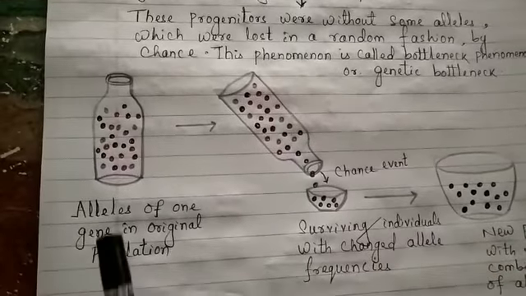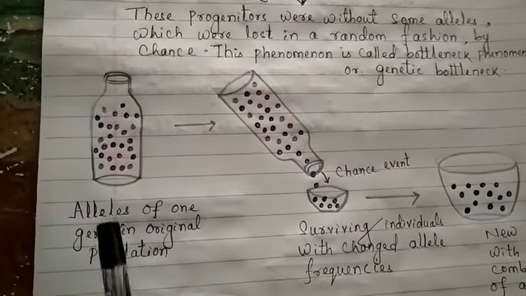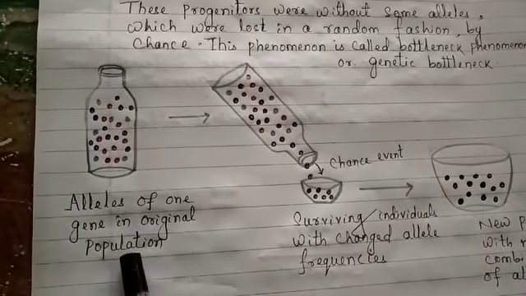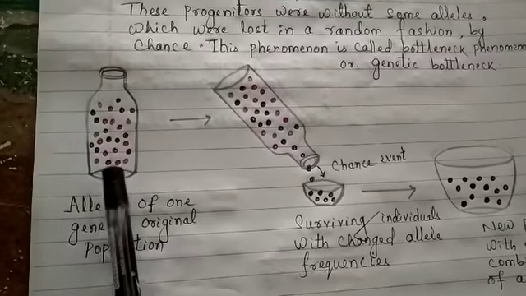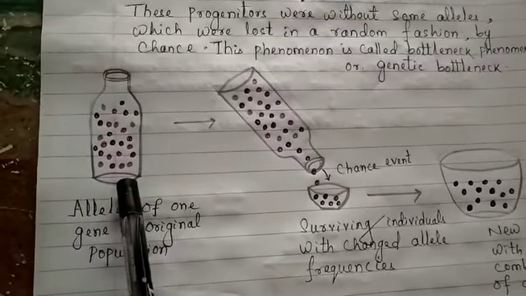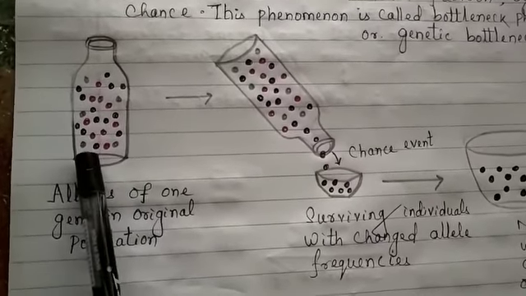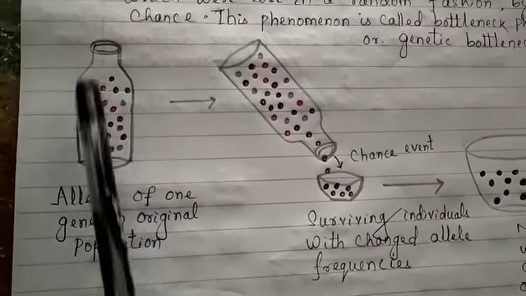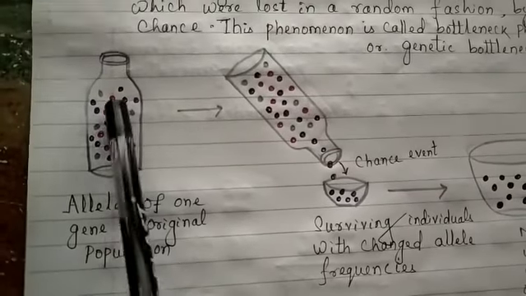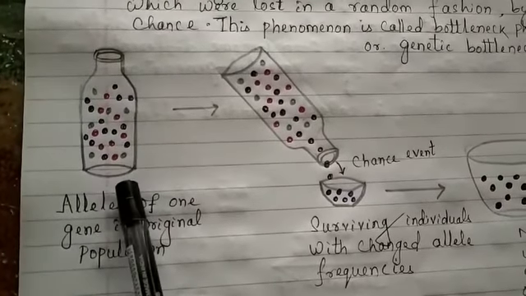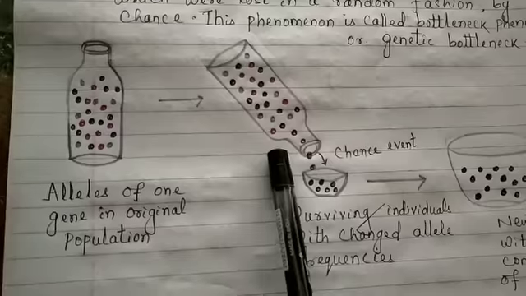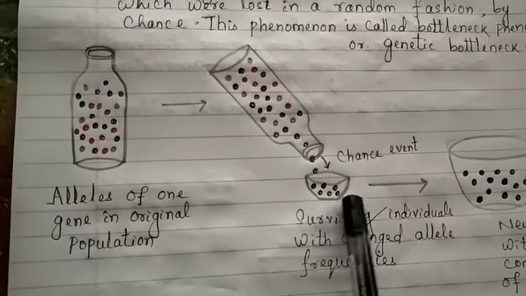What happens here? Let us go for one example. We have taken a bottle. Let us take some jelly balls: red, blue, black, and grey colored balls. So we have taken four colored jelly balls in a particular bottle. Then we are going to transfer them into a small bowl.